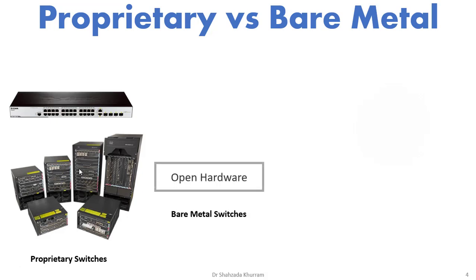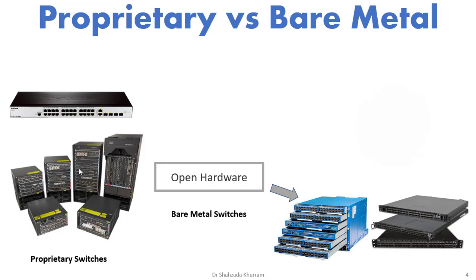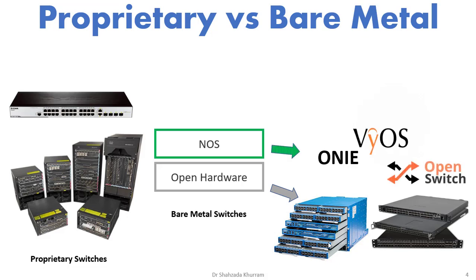On the other side, we have bare metal switches. They're based on open hardware. Open hardware means it's a blank switch, either a single switch or a modular switch. Many companies sell these blank switches. Even Facebook sells a blank switch, the 6-pack switch. It's a modular switch, and on top of that we have a network operating system, and then we install any open source network operating system on these switches.